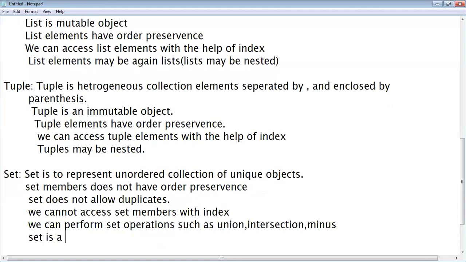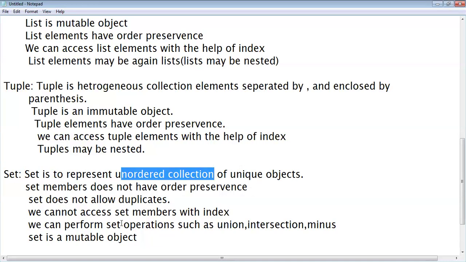Set is a mutable object. Okay. You should remember these rules. What are the rules? Set represents an unordered collection of elements or unique objects. Because it is an unordered collection, the set members don't have order preservance. And one more important thing, unique objects means set does not allow duplicates. We cannot access set members with the index.